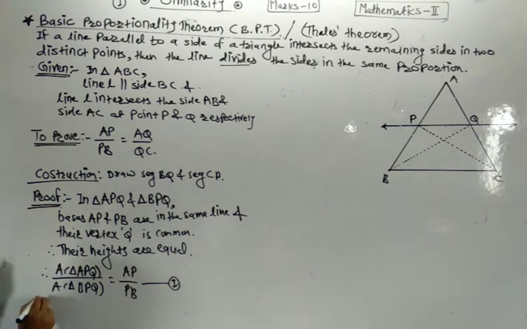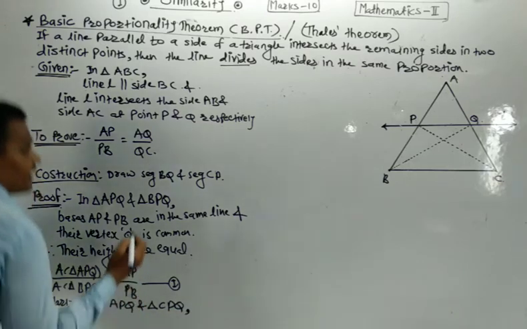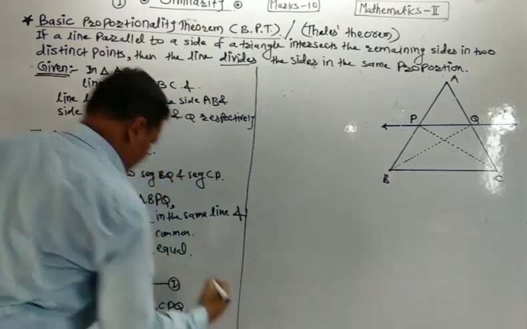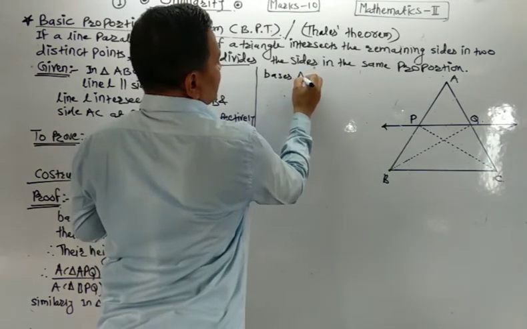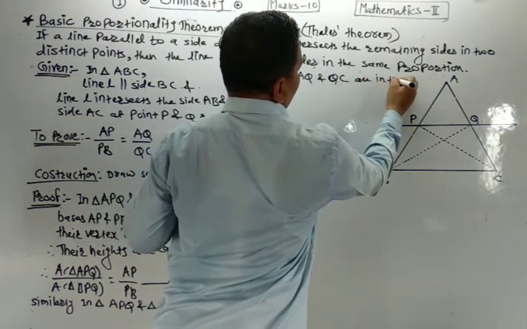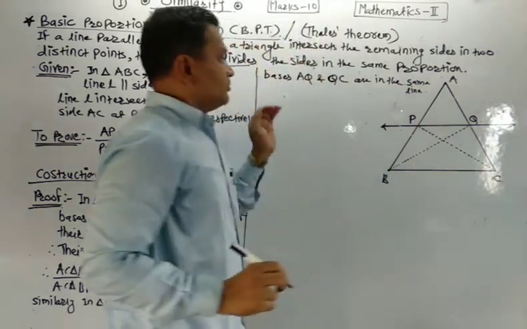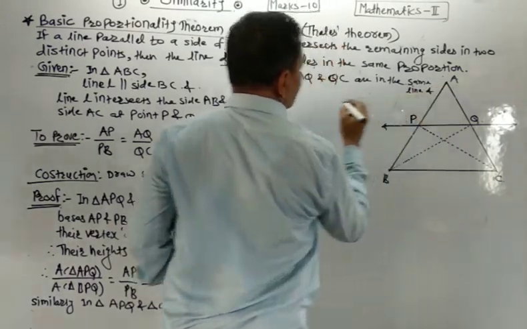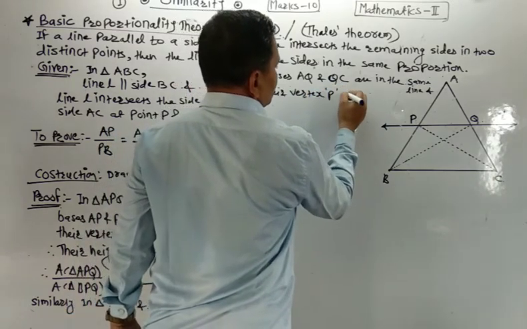Similarly, in triangle APQ and triangle CPQ, bases AQ and QC are in the same line and their vertex P is common.